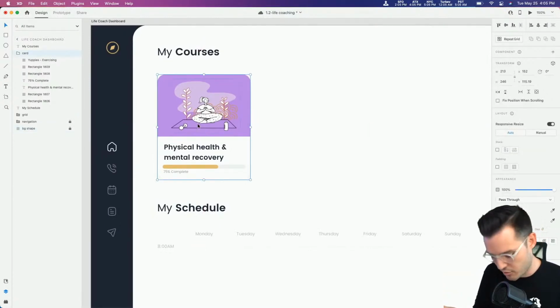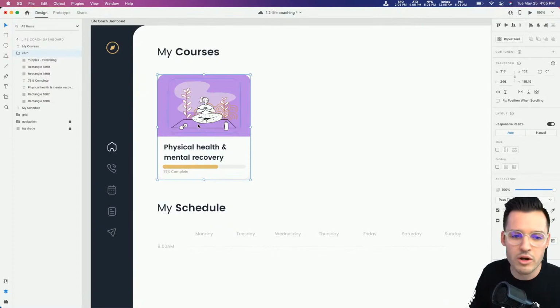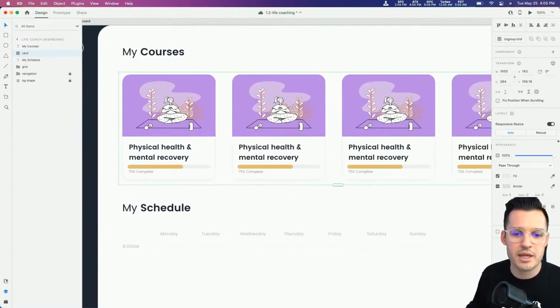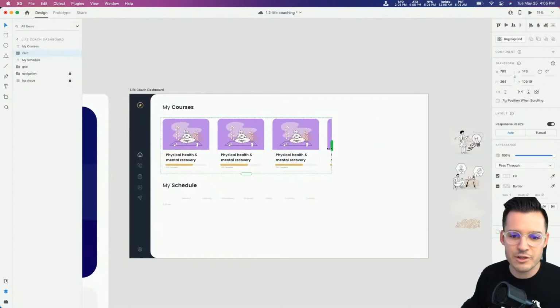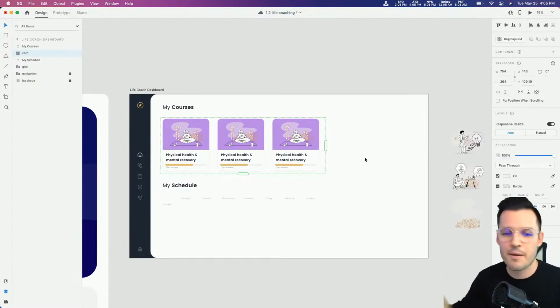So we could either hit repeat grid, which would be Command or Control R, and we could start repeating these right across just like that. I'm thinking we're going to leave a little bit of space for probably like a sidebar over here. And so you could either do it like that using the repeat grid.